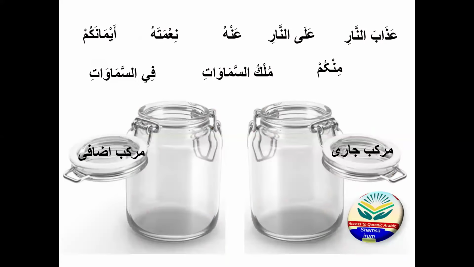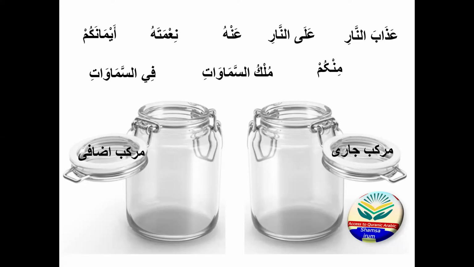Okay, let's play a game now. It's time to play. You can see there are two glass jars. One glass jar is for the prepositional phrase, and the other glass jar is for the possessive phrase. I will give you the words one by one, and you have to check in which glass each should go. Just suppose the first one is azaban nar. Is it a murakab jari or a murakab izafi? When I give you the word, you can pause the video and think about where it should go.